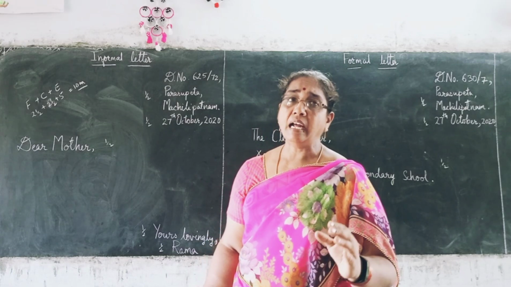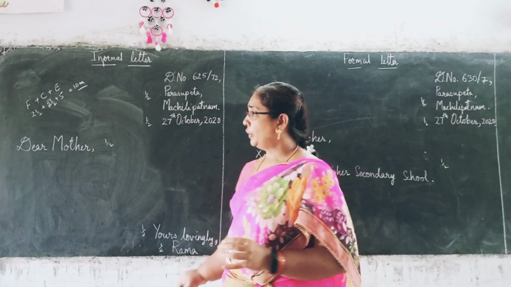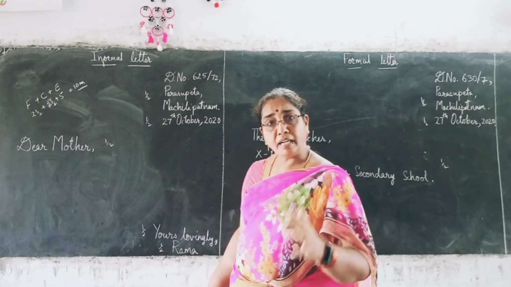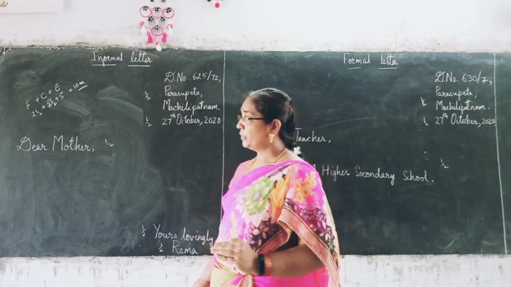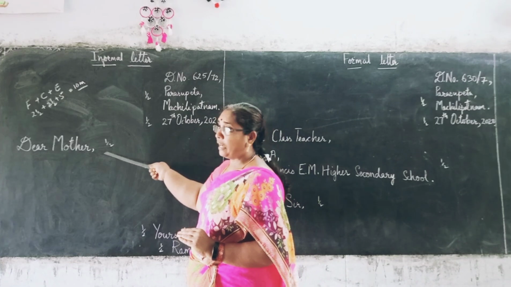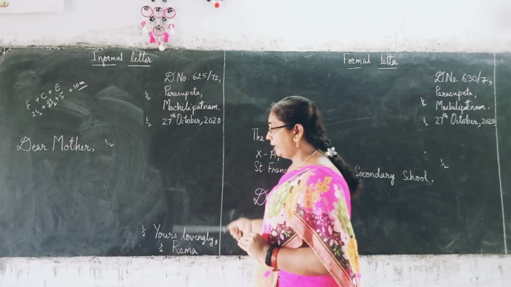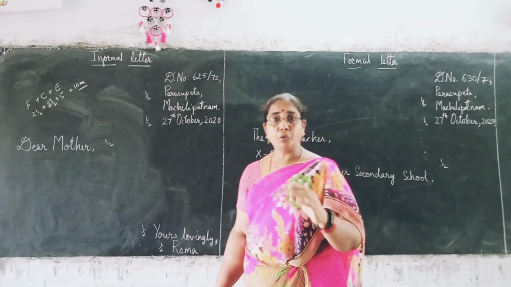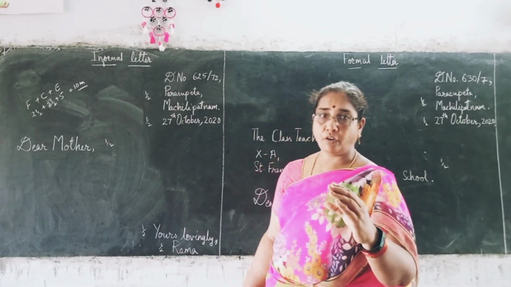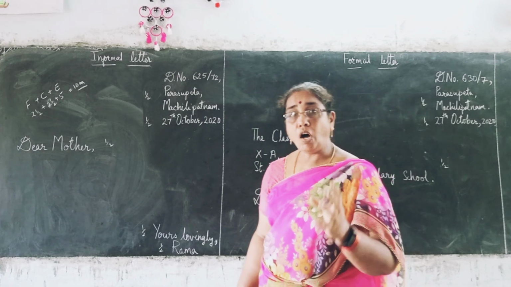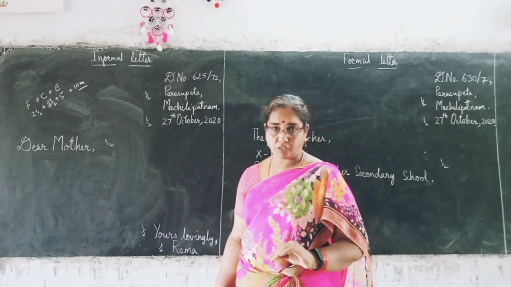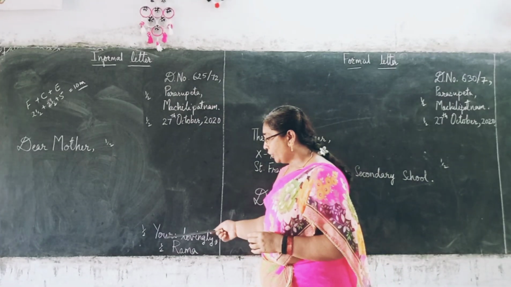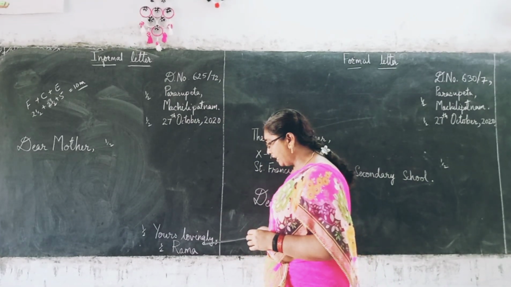So try to make it 150 words. The content of the letter should be at least around 150 words. This salutation is for half mark. Then you write the content of the letter, divide it into 2 or 3 paragraphs according to your need, and see all the necessary points are there or not. If the points are missing, you will lose the mark. Then again, your subscription will be yours lovingly.